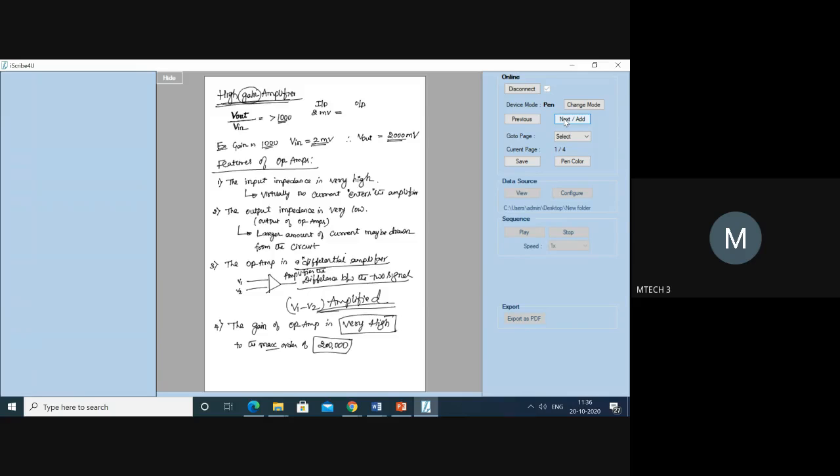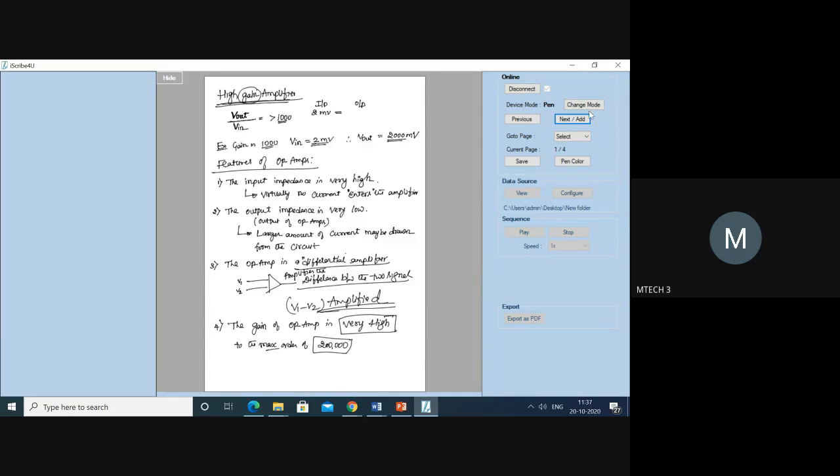That means if you give V1 as the input, the output is going to be 200,000 times the input value. Now these are all the features of operational amplifiers. Right. Now before we end, we'll go with what is called the pin configuration.